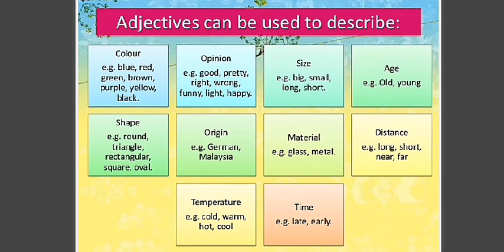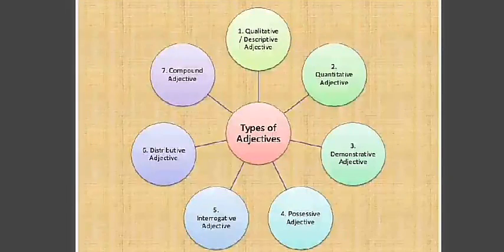Everything has a name, that's a noun, and every noun has a describing word. You can describe a noun: big table, small table, long pencil, thick book, strong thread. Like this we describe nouns, so we use such adjectives.